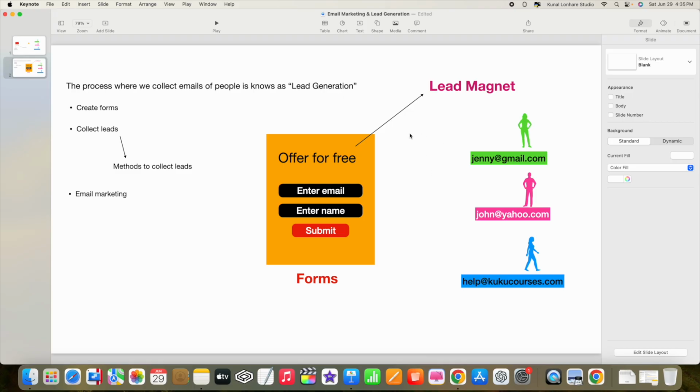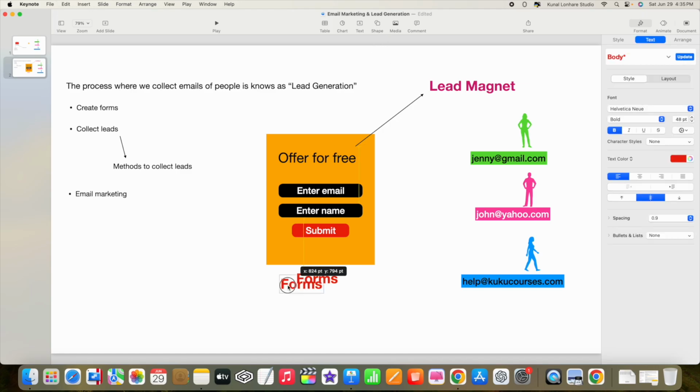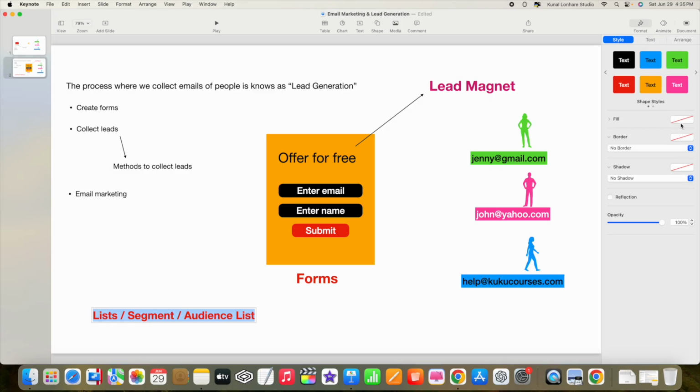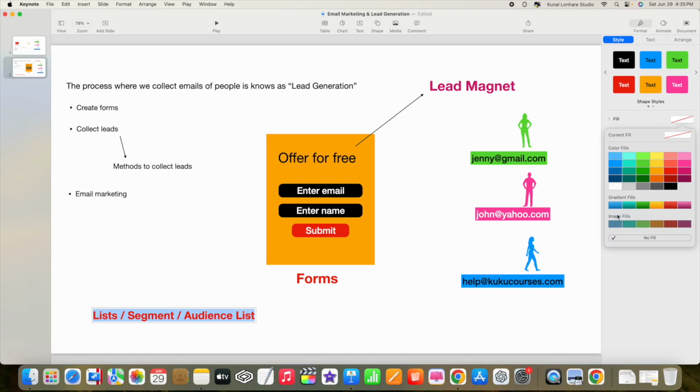For that, my friends, we have to take the help of a list. List is another concept, so let me just write here: list. Some email marketing tools call it a segment as well, like Moti calls it a segment, or Mailchimp calls it an audience list. For every email marketing tool the name is different, but they work the same way. So let me teach you about that.